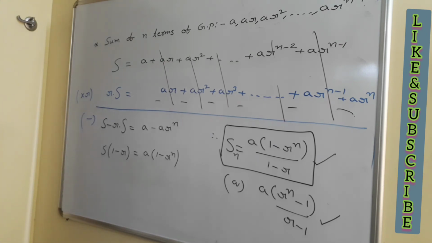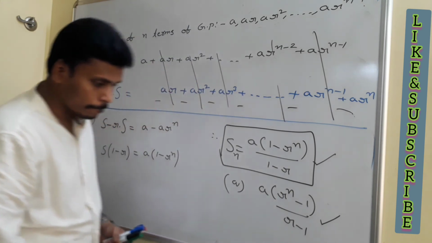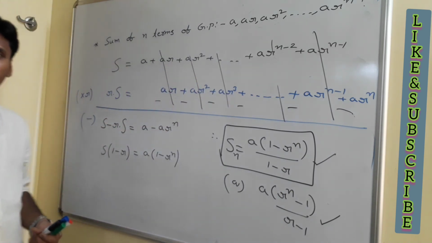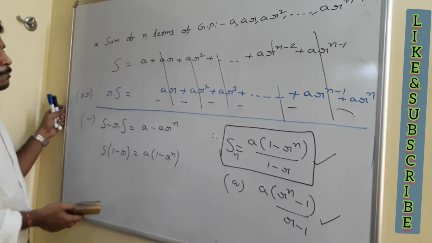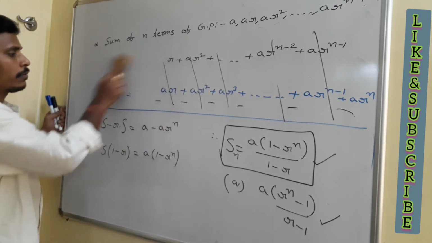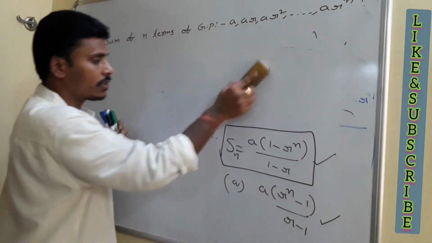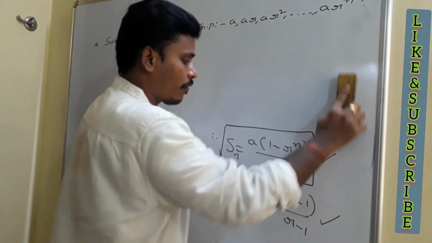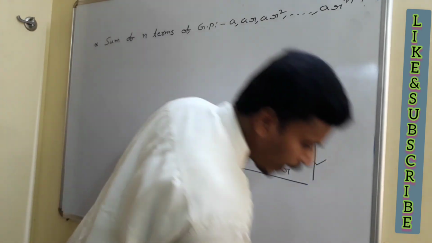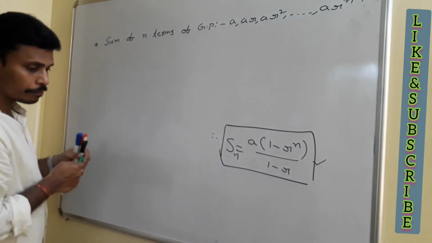I will give you a problem related to this right now, and then I will conclude the session. Just have a look at this. Can I erase this? So you just keep in mind the formula for the sum of n terms of the geometric sequence: a (1 minus r power n) divided by (1 minus r). For example, I have a problem.